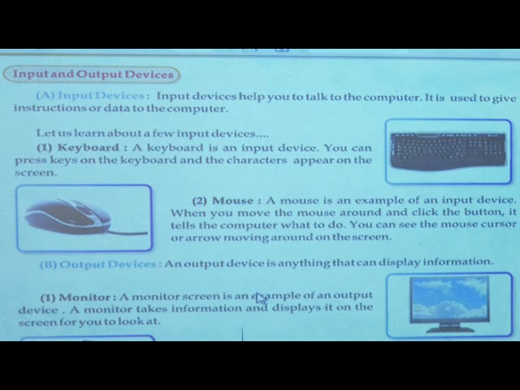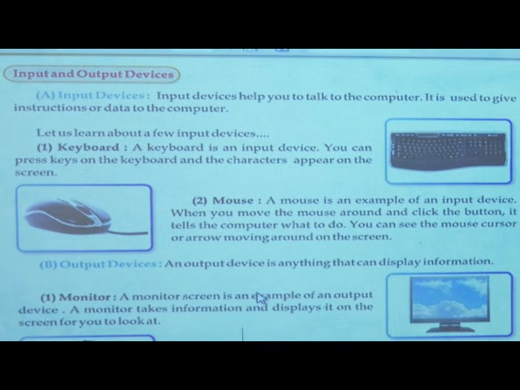One example of the input device is keyboard. Keyboard is called the input device. Why keyboard is called the input device? Because keyboard has different keys. And if you want to write anything, any number, any letter, any name, then we must use the keyboard. And using the keyboard, we can give the data inside the computer. That's why keyboard is called an